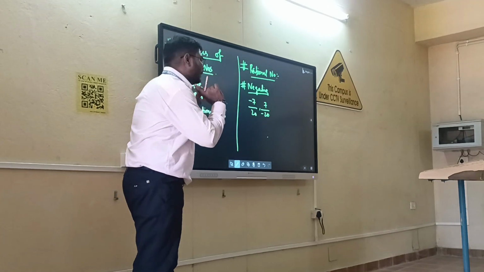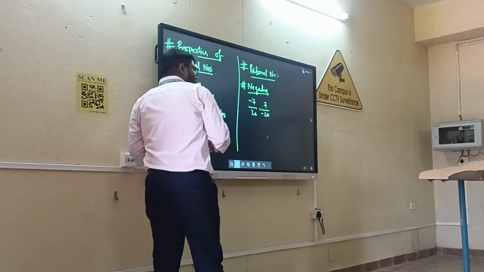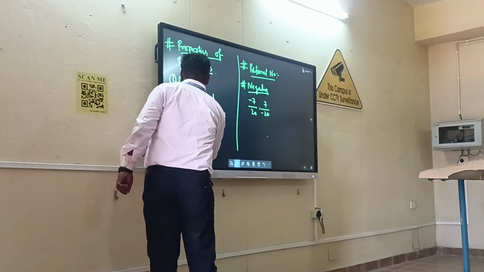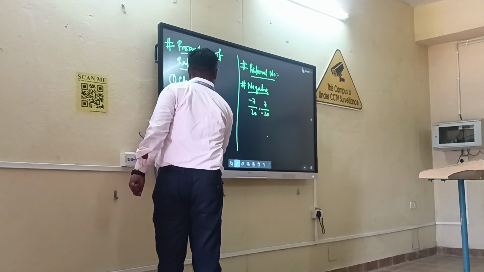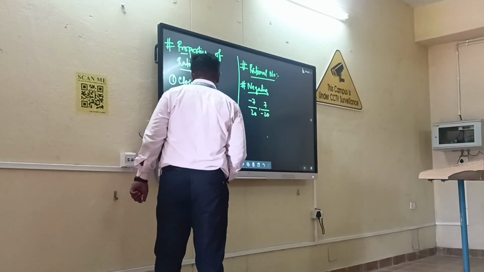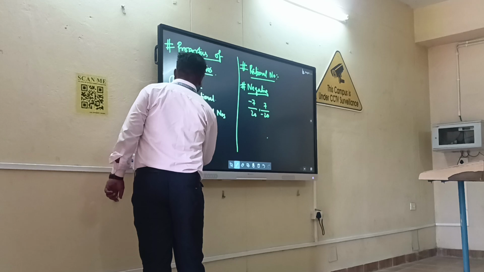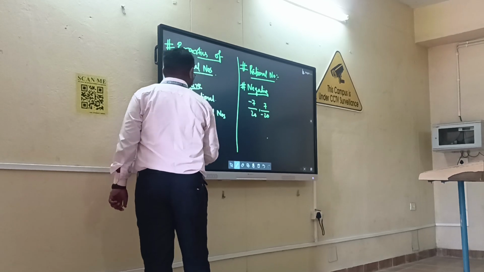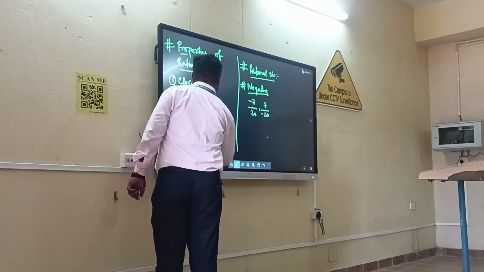If we subtract both numbers, it will also be a rational number. And A into B, when we multiply both, is also a rational number.